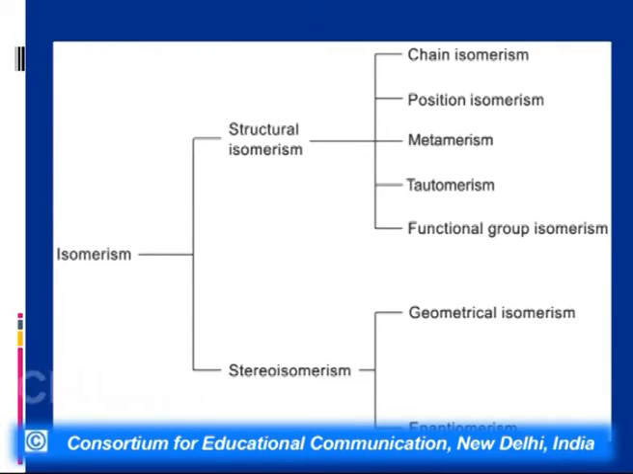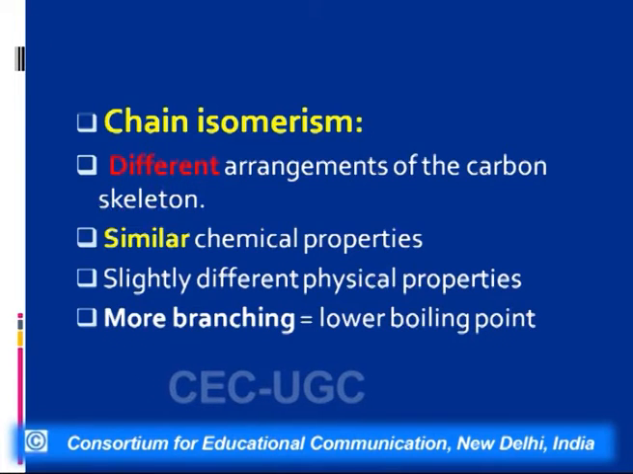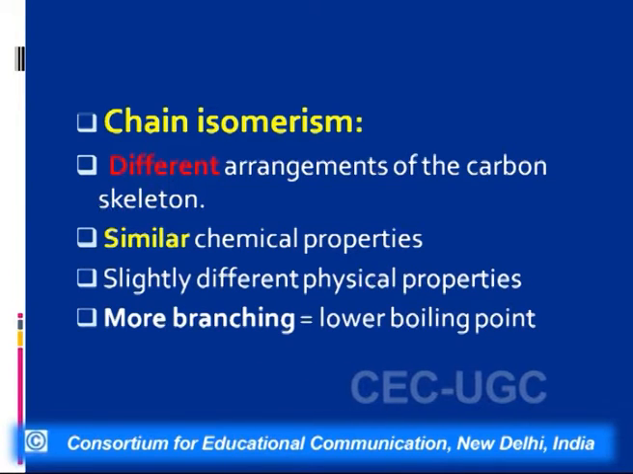Stereoisomerism is of two types, conformational and configurational, and then we can further divide configurational into geometrical and optical isomerism. In today's lecture, we will be discussing chain and position isomerism in detail. Now, before I proceed on to chain isomerism, I would like to discuss